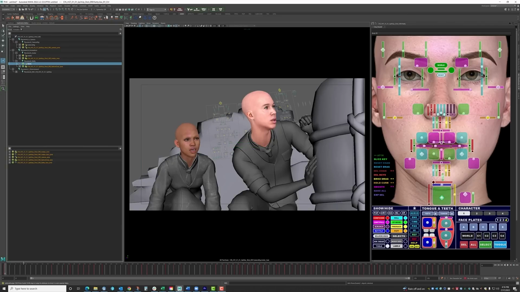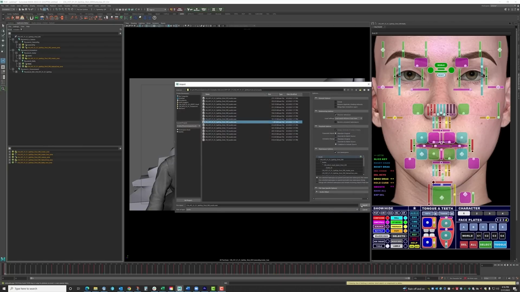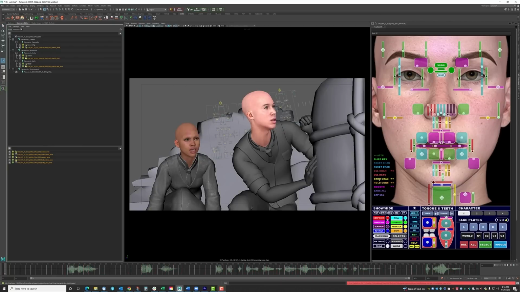This has more functionality than just selecting face controls, like this button, which allows me to bring in the audio for the shot. On the bottom left are some animation curve editing tools. There are buttons to show and hide different sections of the UI. Here, I'll hide these curve editing tools, and there's a button here to show or hide different types of modifiers on the face. You can show the labels here, and this button unhides these controls which allow you to quickly select certain sections of the face.